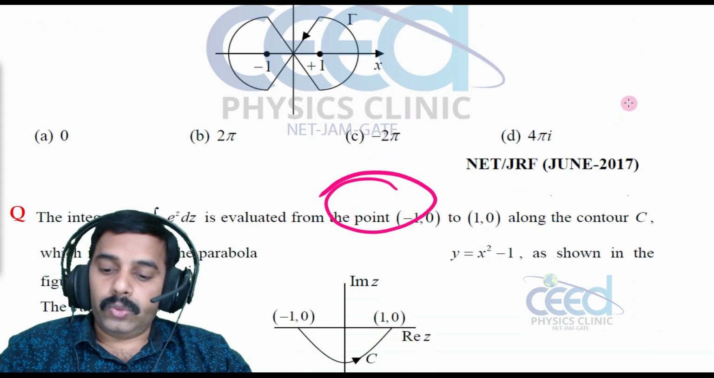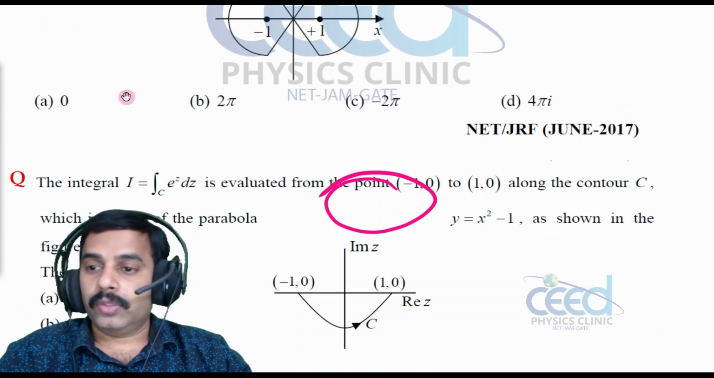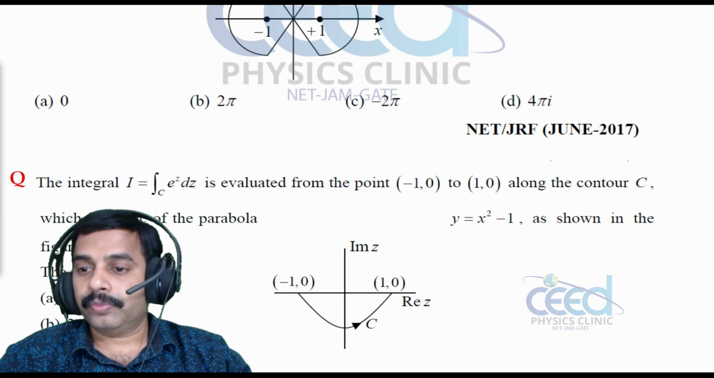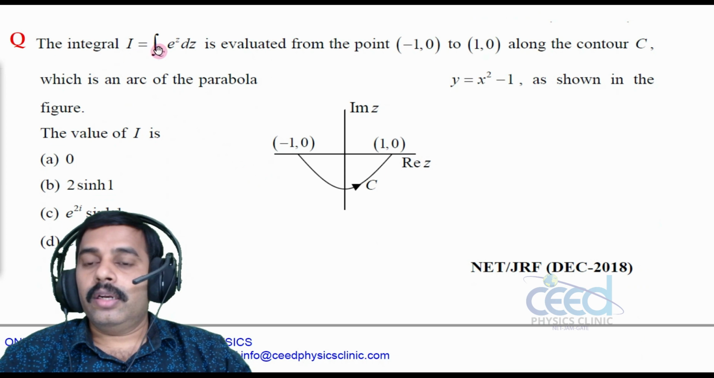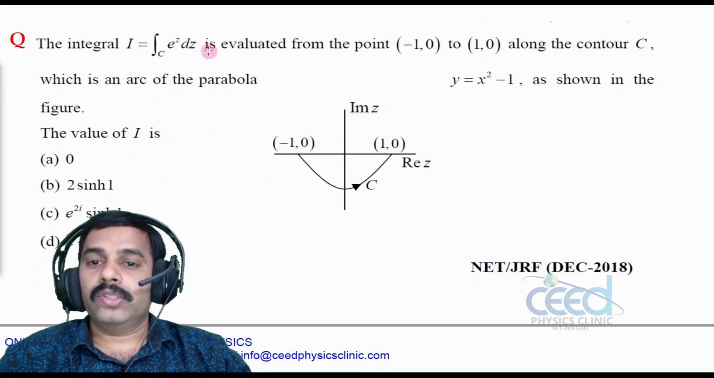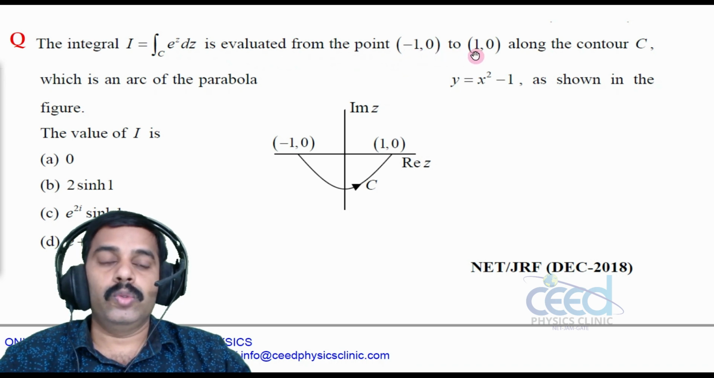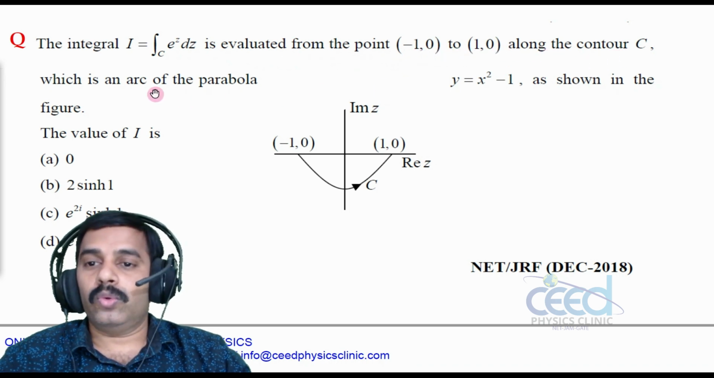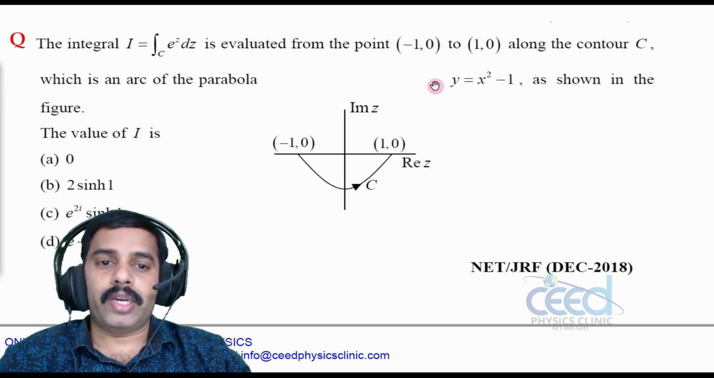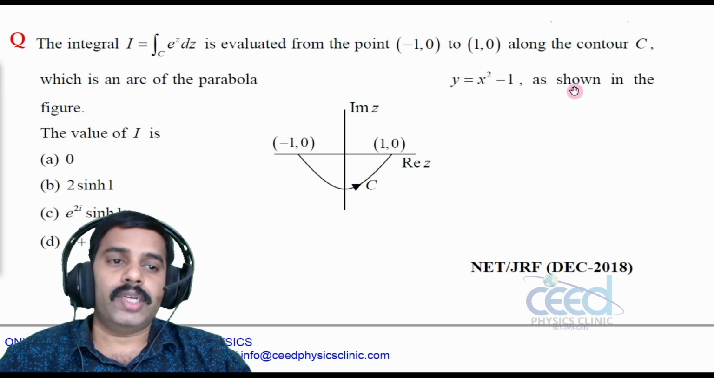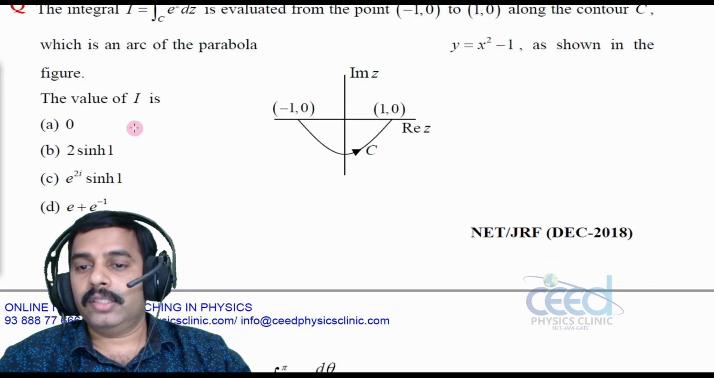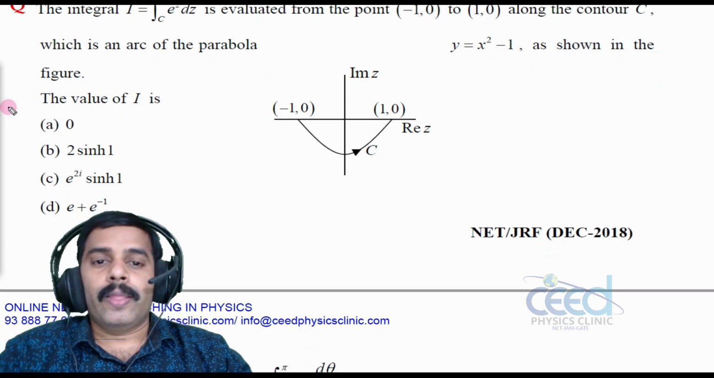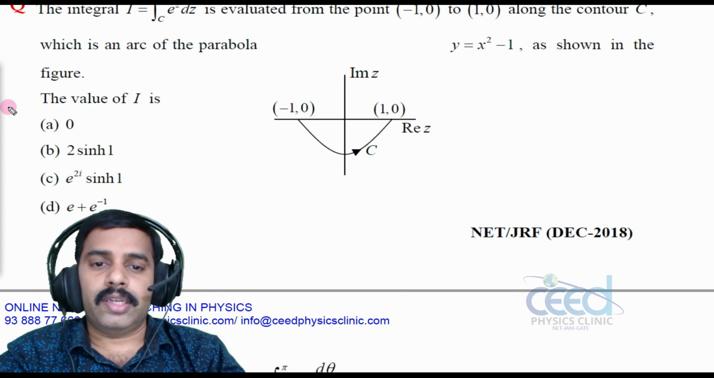Now let us go to another question. The question is, the curved integral of e raised to z dz, evaluated from the point (-1, 0) to (1, 0) along the contour C, which is an arc of the parabola y = x² - 1, as shown in the figure. The value of I is? Here, the same problem we have done in another way.